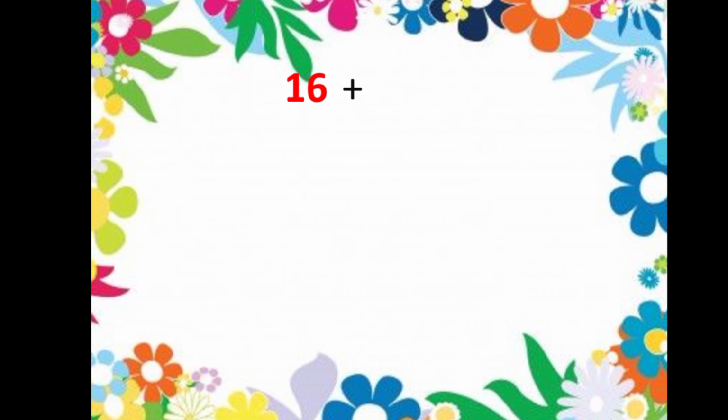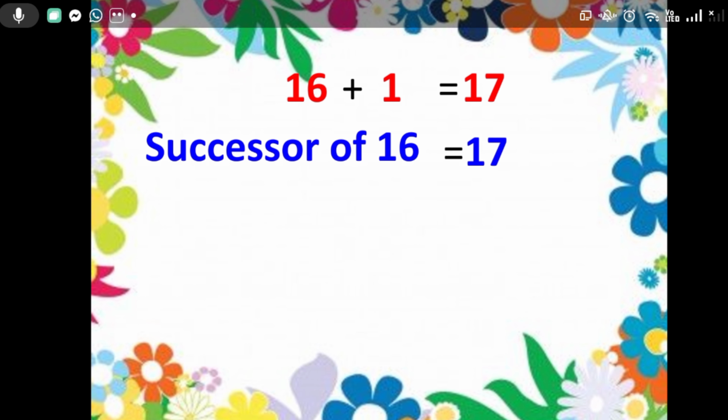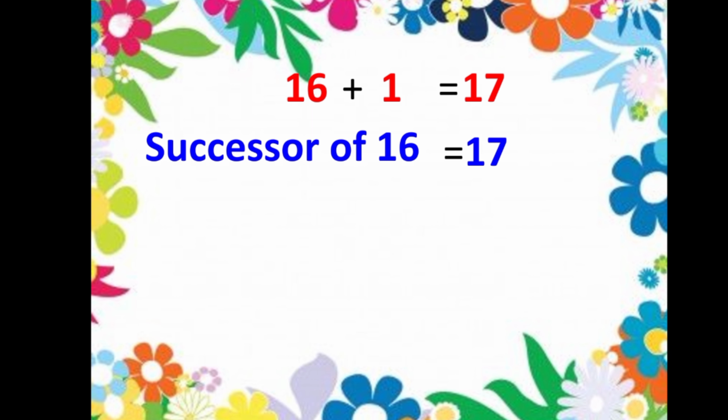Okay, take this number, say 16. If I add 1 to this number, what do you get? 16 plus 1 is 17, the next number, isn't it? The number after 16 is 17. So if you add 1 to this number, you are getting the next number. So the successor of 16 is 17. That is nothing but the number after 16.